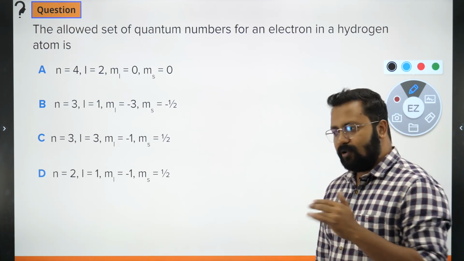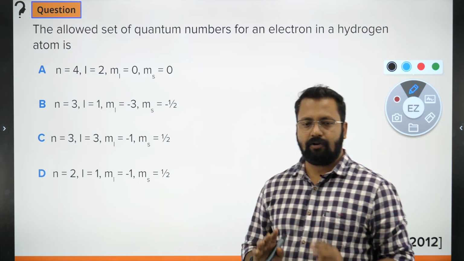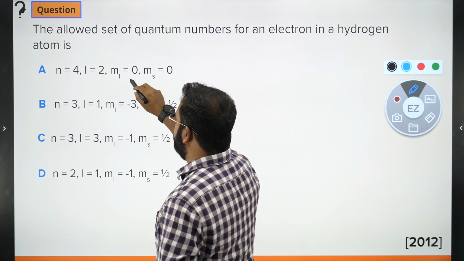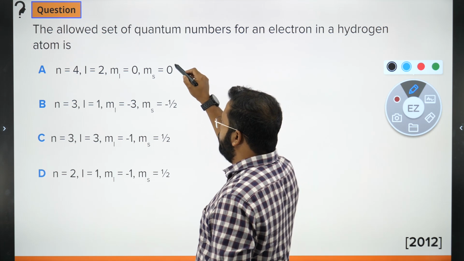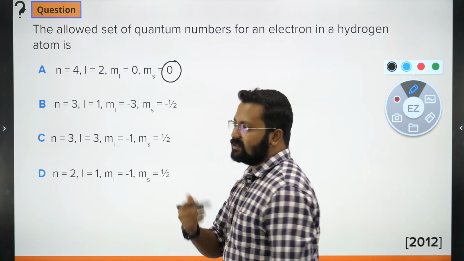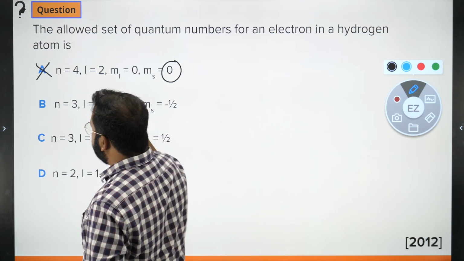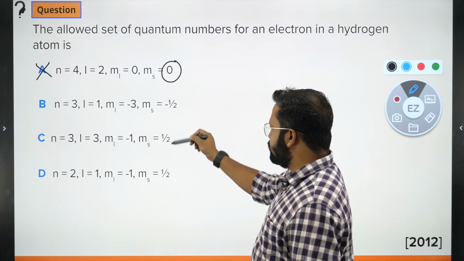Other than that, it will always be present in the ground state. So एक excited state में present एक electron के लिए: n equals 4, l equals 2, m equals 0, ms equals 0. Now ms cannot be 0. ms always has to be plus half or minus half. So ये तो हो नहीं सकता है.